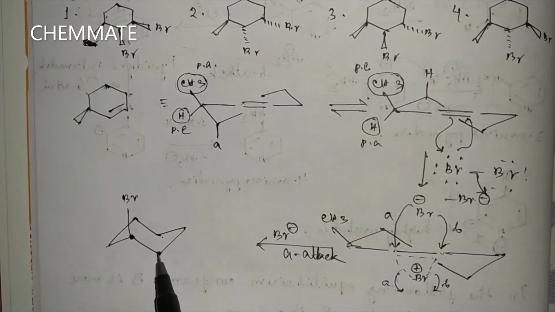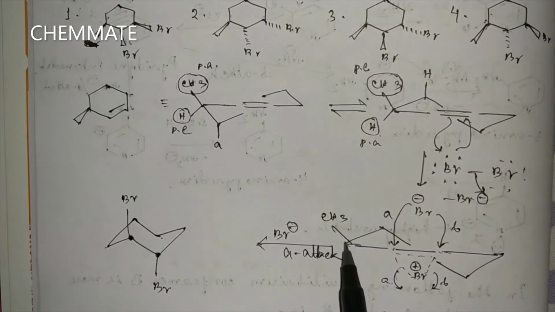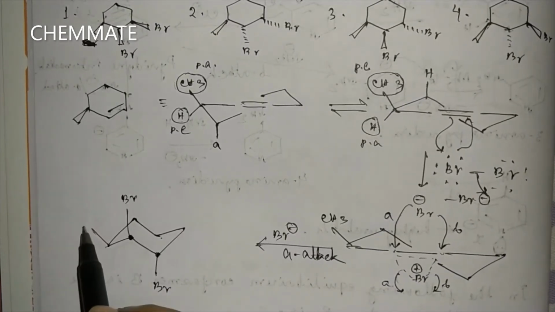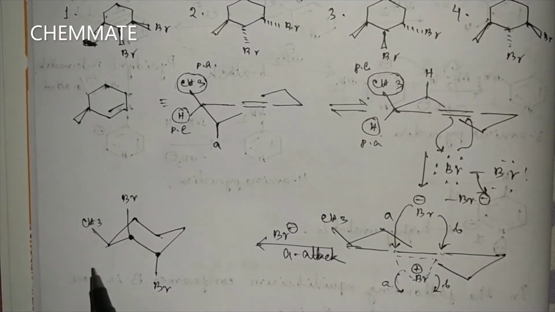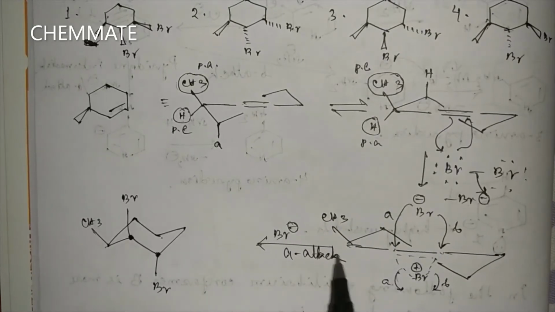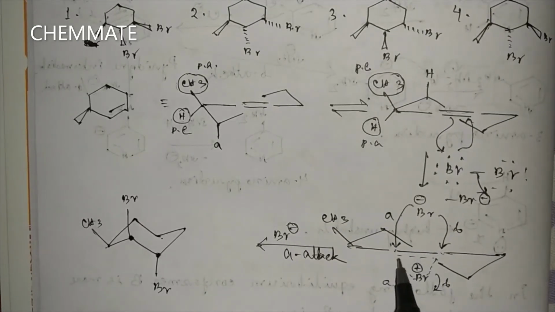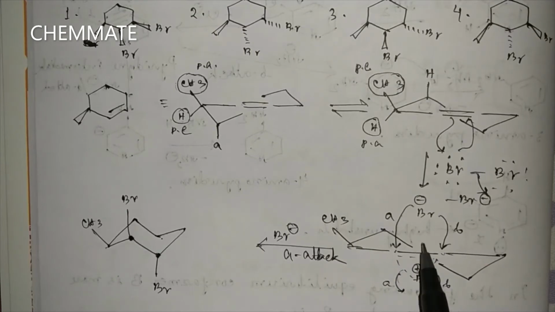This is the other carbon, and here one CH3 group is there, which is in equatorial position. So this is the bromonium ion intermediate cleavage when the attack is A attack.